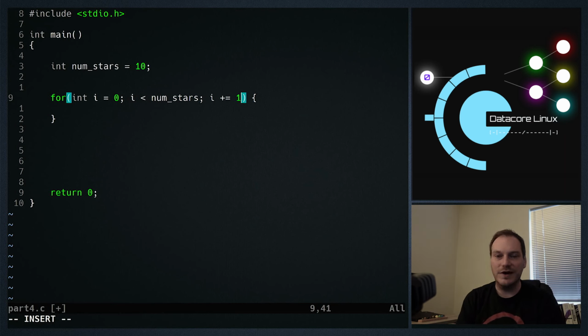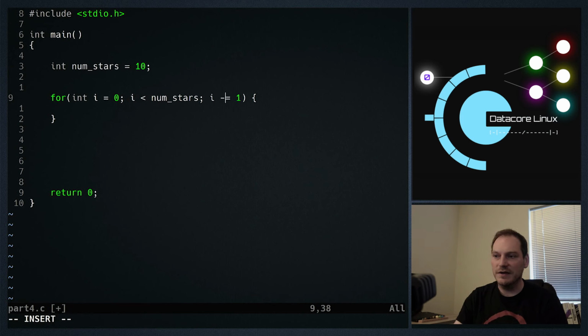So plus equals 1 is exactly the same as I equals I plus 1. We're taking the value of I, adding 1 to it, and assigning it back to I. It doesn't look quite as intuitive as I equals I plus 1, but you'll get used to it. So we can add this later on to our notes, can't we, as an assignment operator.